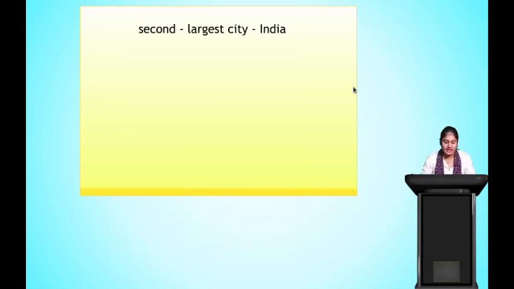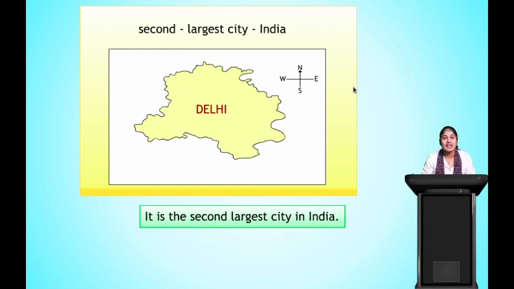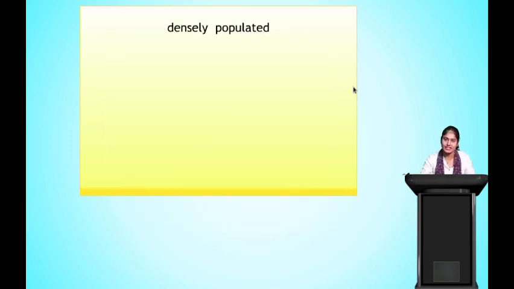So another one, again, second largest city, India. They have given it as second largest city, India. So what will be the sentence? The sentence will be like, it is the second largest city in India. Okay? So, three sentences are formed. So we'll see a few more sentence formations.